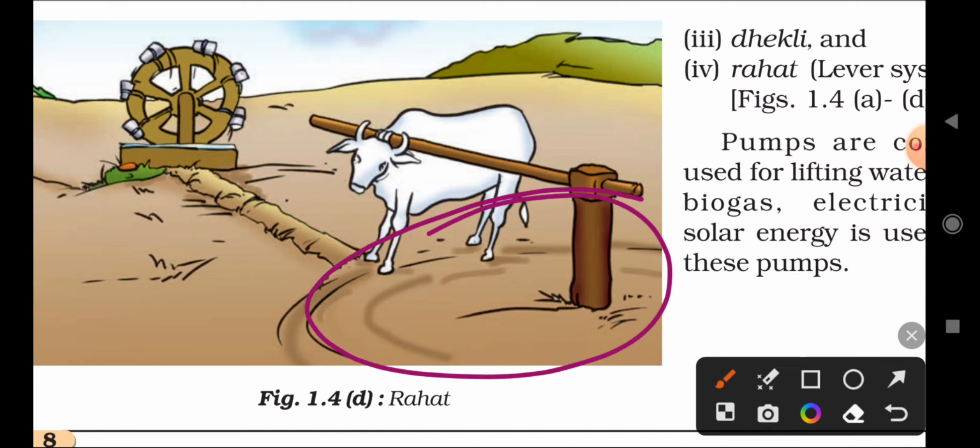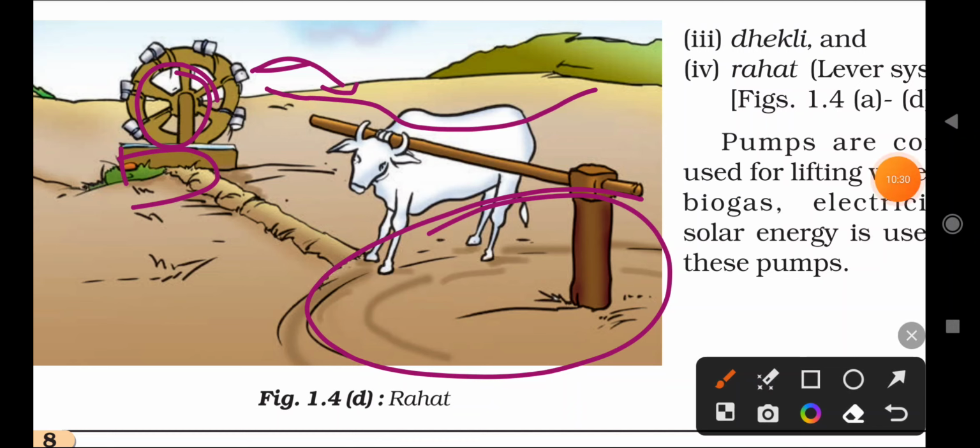By rotation of this wood by the animal, it rotates and takes the water from this container or some storage of water through the buckets. The bucket is raised, and after rising it falls, and the water falls toward the agricultural field. These are the traditional methods. They are economically best, but they are less efficient.